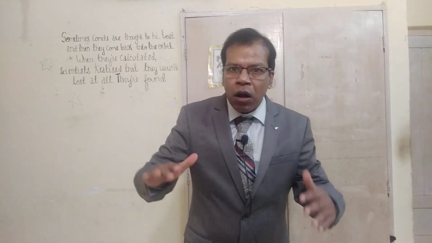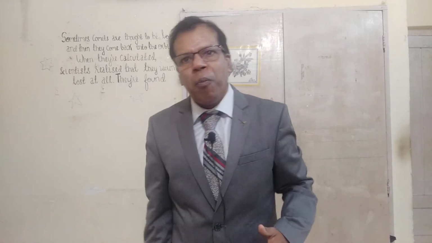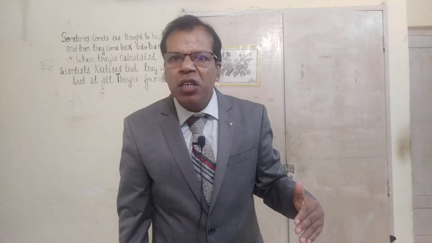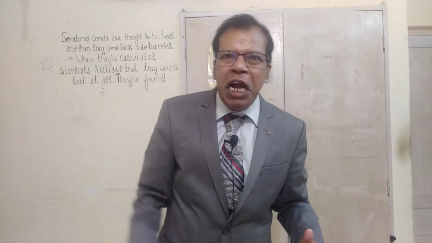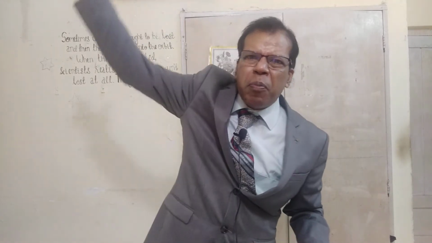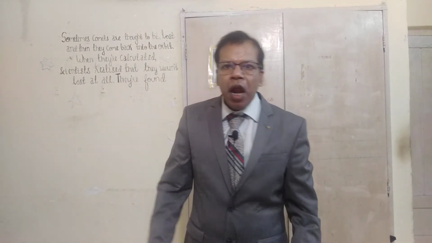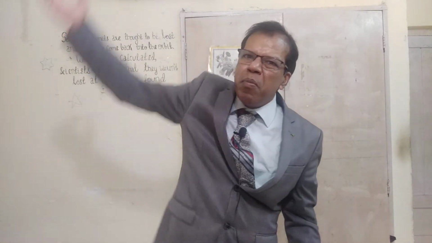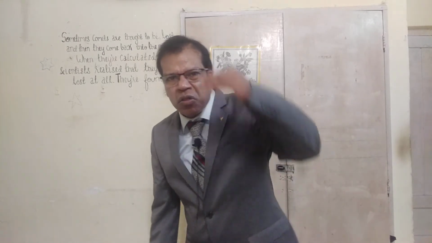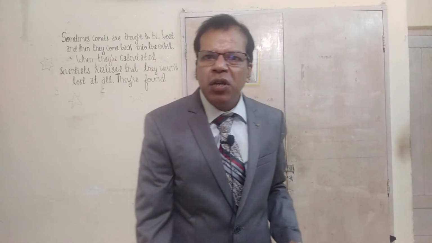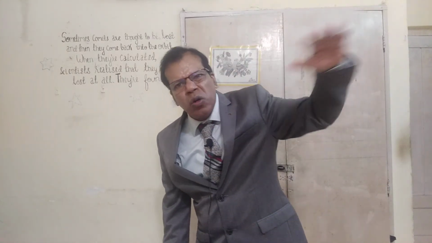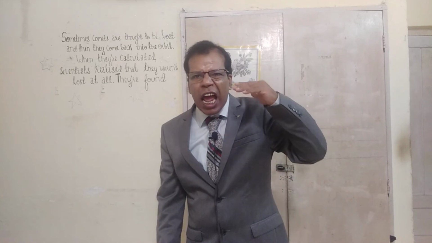A boy who is a clerk thinks, if I was given proper guidance, I would have become an officer. A class 1 officer thinks, if I would have been given proper guidance, I would have become an administrative service officer. An administrative service officer thinks, if I would have been given guidance, I could have become a minister. A minister thinks, if I would have been given proper guidance, I could have become a cabinet minister. In that manner it goes, and finally it ends in regret.